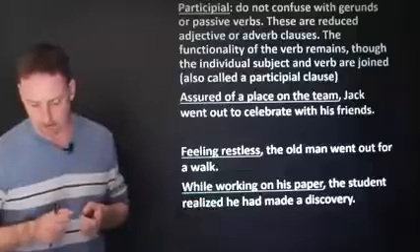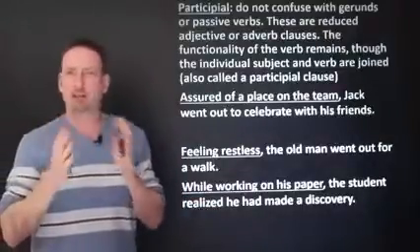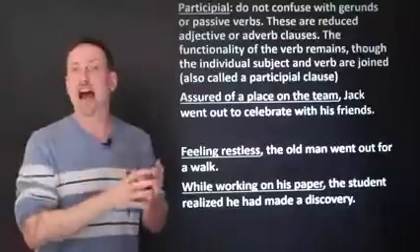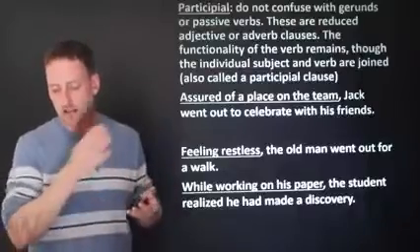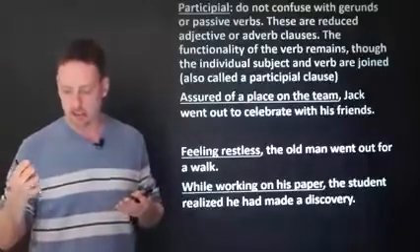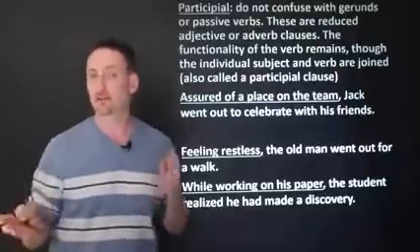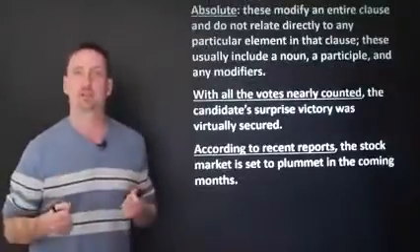Either way is okay. While working on his paper. So here, because we're not exactly sure if it's an adjective clause or an adverb clause, leave the adverb conjunction to make it clear. While working, while he was working on his paper. So at the same time, the student. And then you have an adverb clause of time relationship. Okay, absolute.